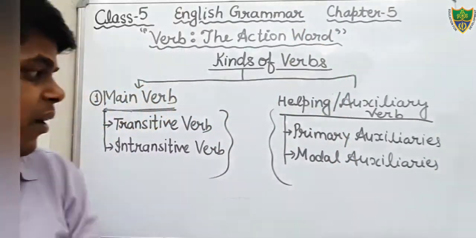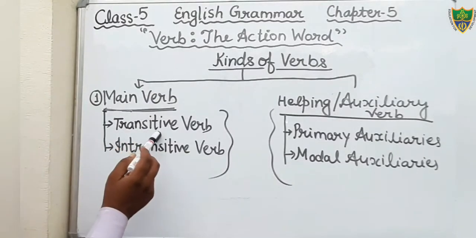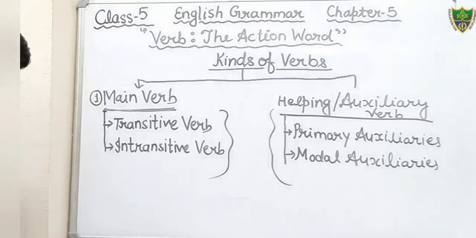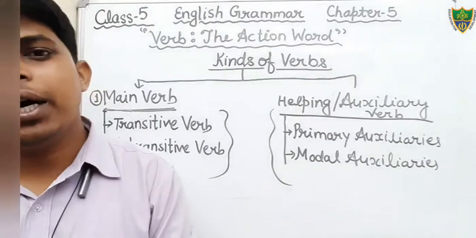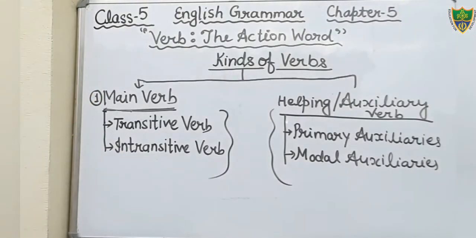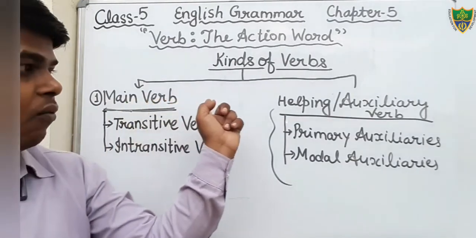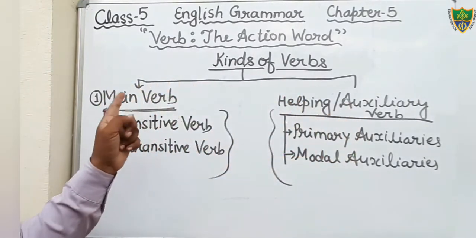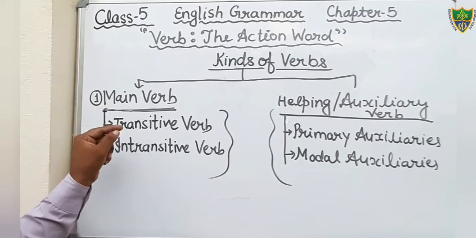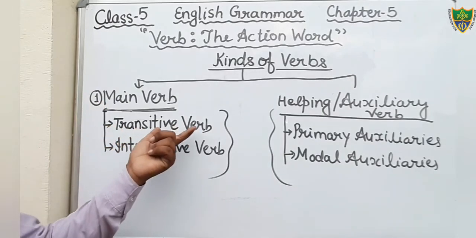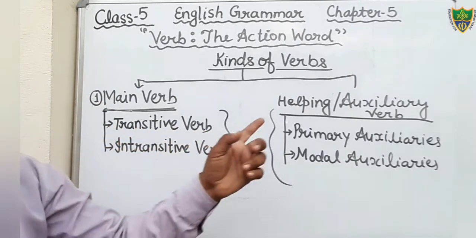Okay, students, so today we will discuss transitive verb and intransitive verb. What is transitive verb and what is intransitive verb? First of all, note it in your notebook. There are two kinds of verb, main verb and helping verb. Main verb has two sub kinds, transitive and intransitive verb.